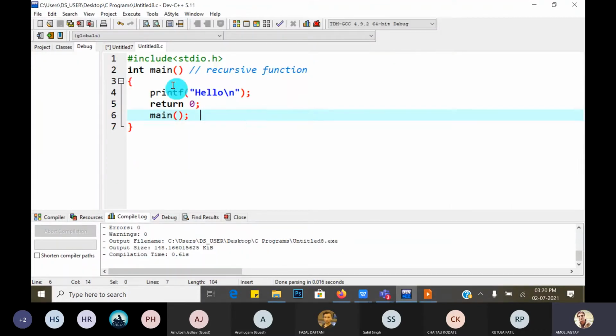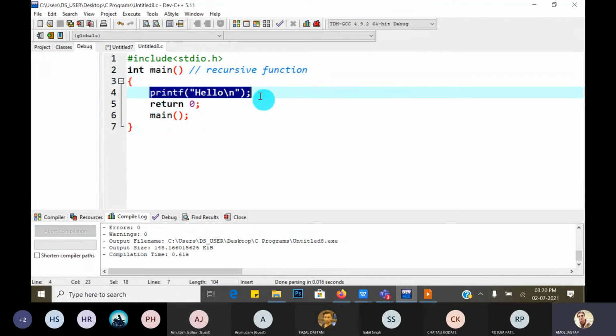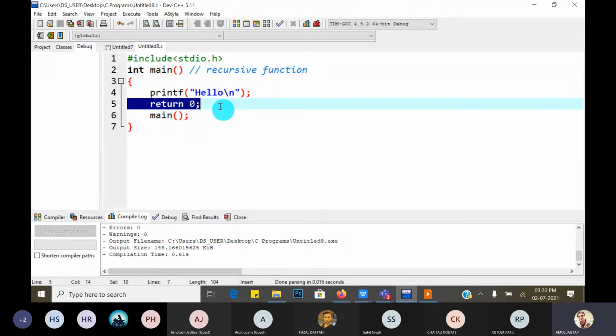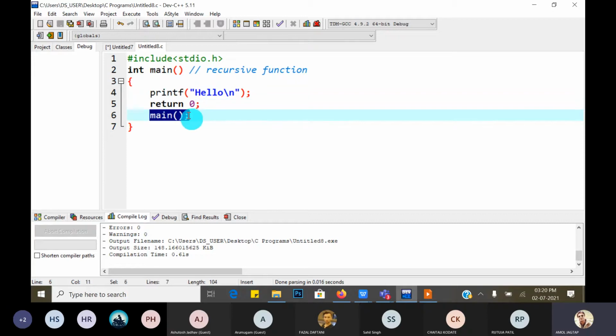Because what happens when main executes its body: printf gets executed, then the second line, return 0. So the 0 value is returned to whom? The operating system. And this terminates the program itself. So this line does not get executed again.